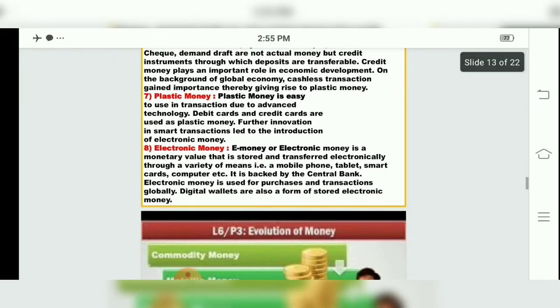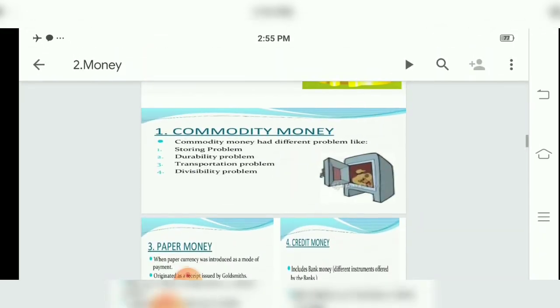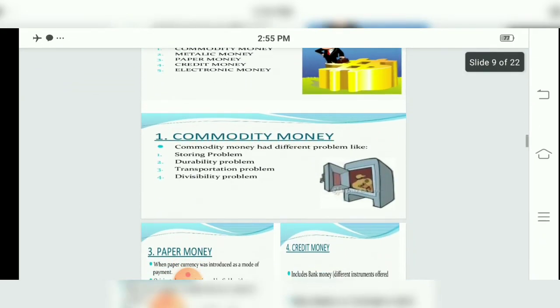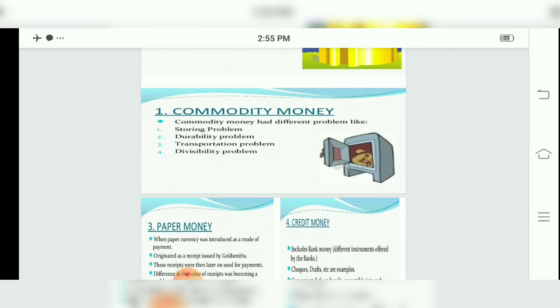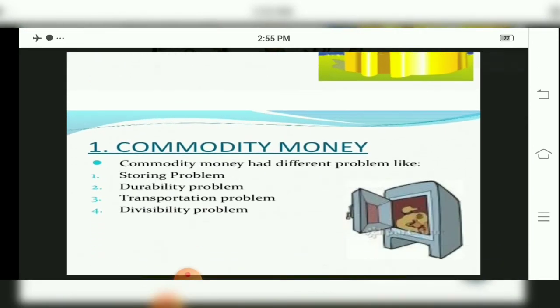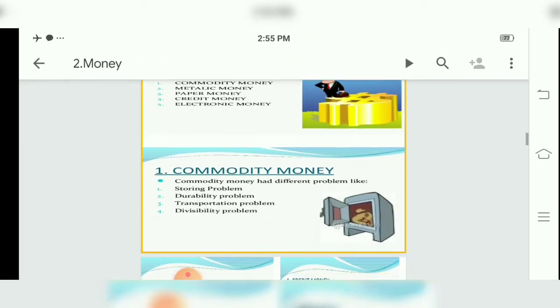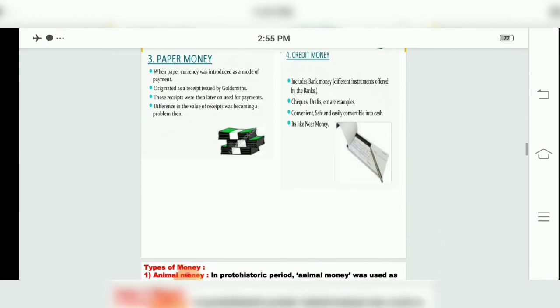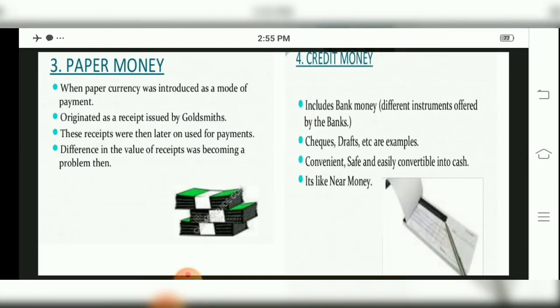So in this period, children, we saw commodity money, which means exchange of animal furs. But in commodity money, there was a storage problem. It is not long lasting. We cannot transport it from one place to another, and divisibility was not possible. Then paper money was used as a mode of payment.